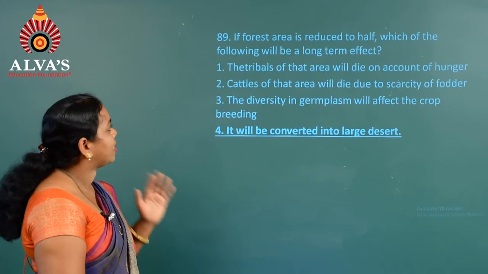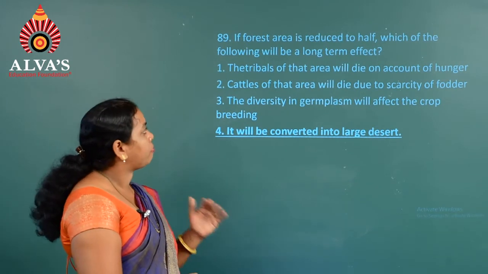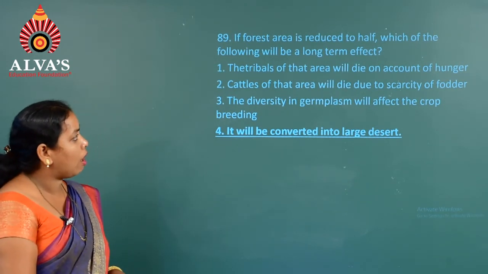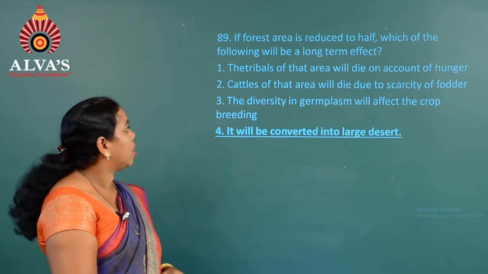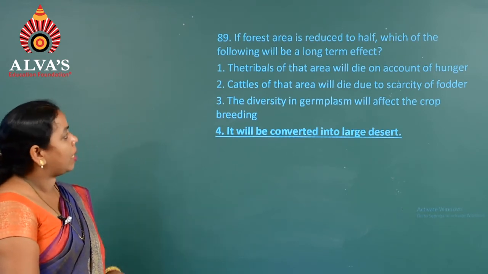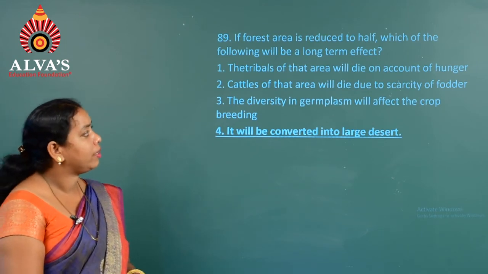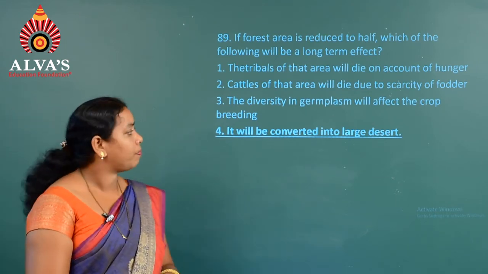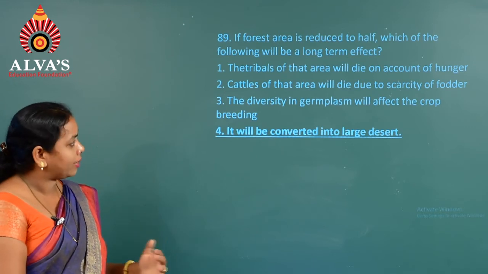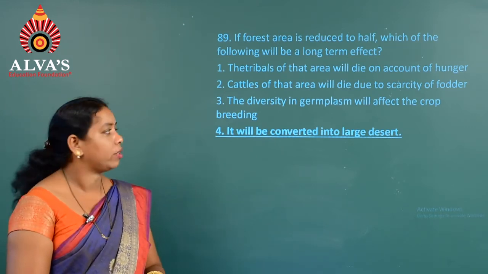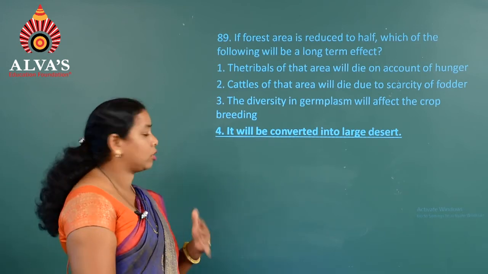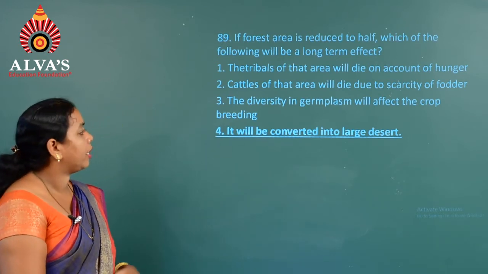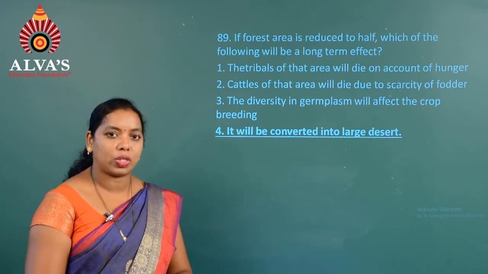Go to the next question, question number 89. If the forest area is reduced to half, which of the following will be a long term effect? First, the tribals of that area will die on account of hunger. Second, cattle of that area will die due to scarcity of fodder. Third, the diversity in germ plasm will affect crop breeding. The fourth one, it will be converted into large desert.